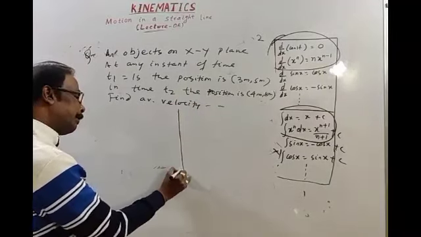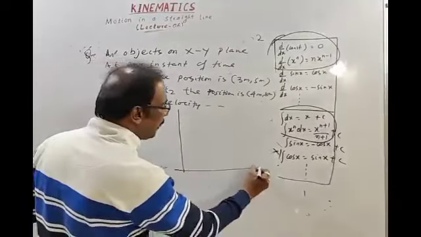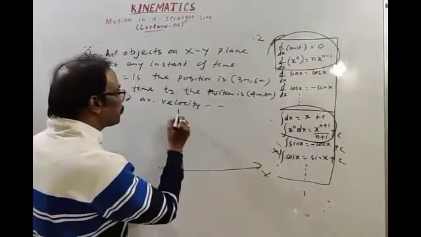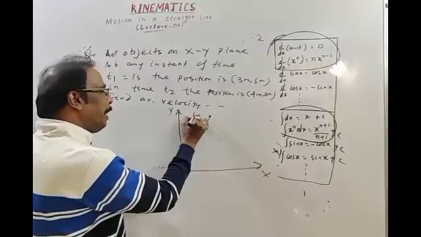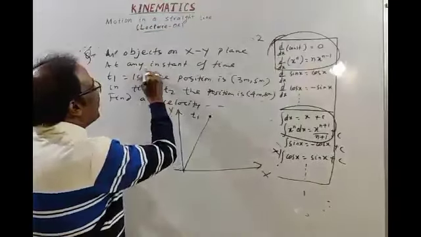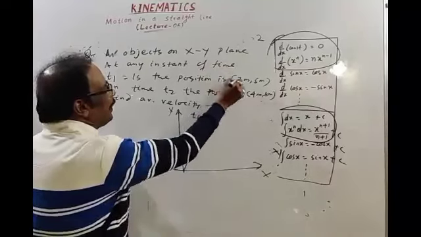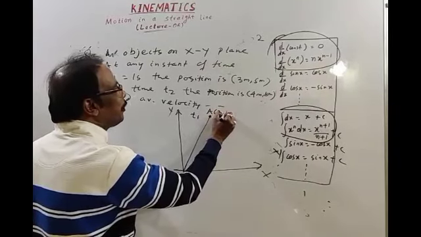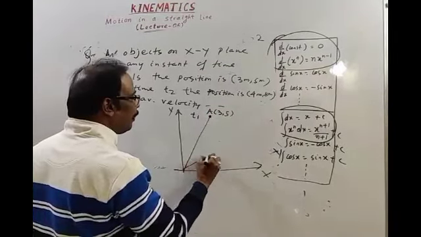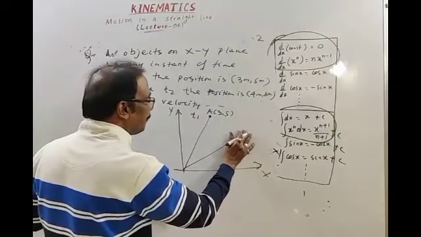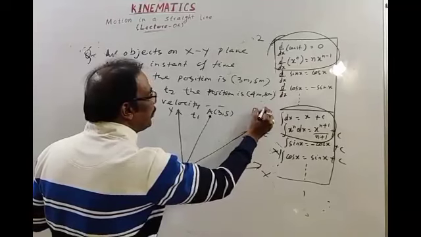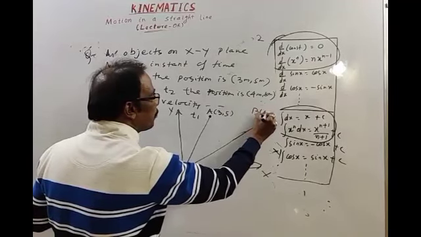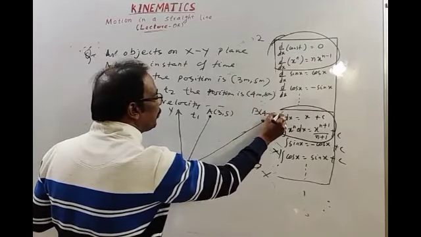Okay, let's take a Cartesian plane, the body moving on the xy plane. At any instant of time t1, the object is at A, whose coordinates are 3, 5. At any instant of time t2, the object is at B, then the positions are 4 meter and 8 meter.